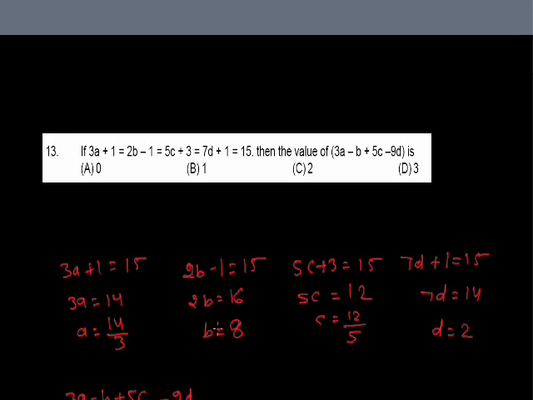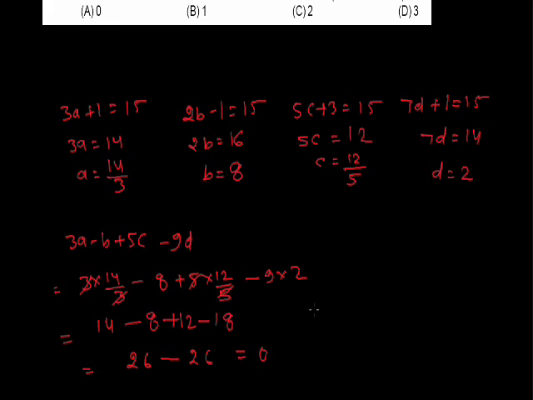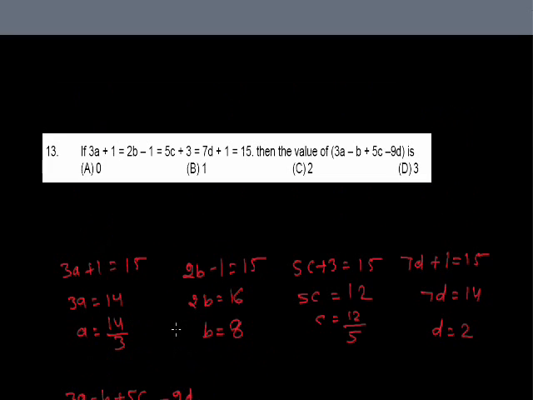Now we substitute these values in the given expression 3a minus b plus 5c minus 9d. When we put the values of a, b, c and d, we find the total result is 0, means A option is correct.